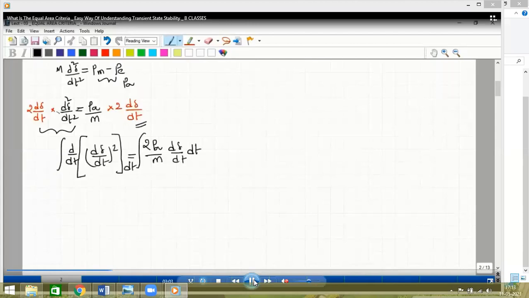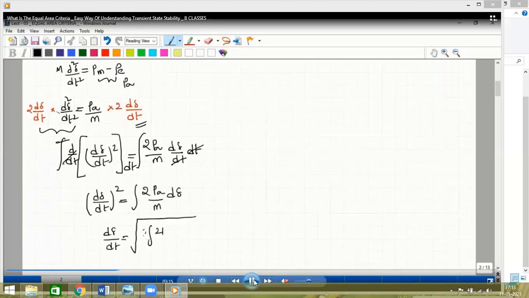So integration and differentiation get cancelled. So we are left with d del by dt whole square, integration of 2 PA by M d del. This is the equation for equal area criteria. To explain equal area criteria, we have to start with this derivation.